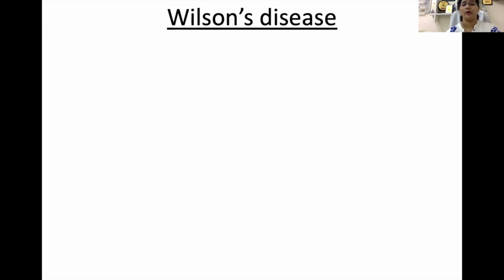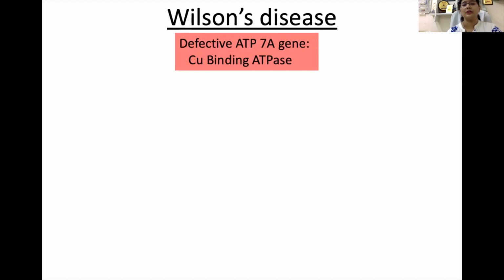Now let's move on to the last disease of deficient copper metabolism, and this is Wilson's disease. If you can see, the genetic abnormality is similar to Menkes disease, but there is a little difference. The defective gene here is the ATP7B gene, while in Menkes disease the defective gene was the ATP7A gene.